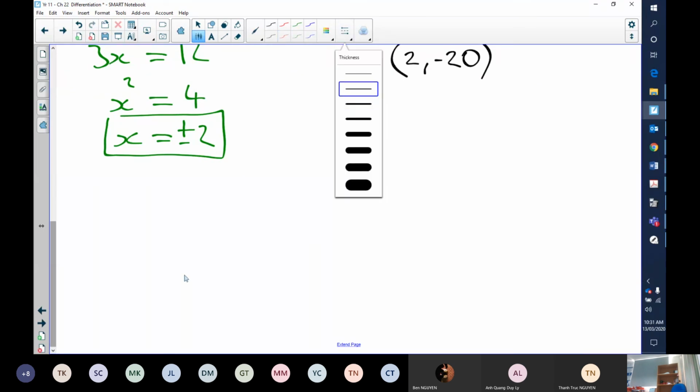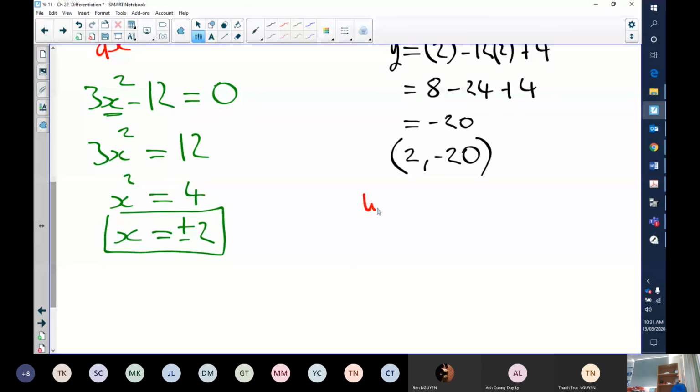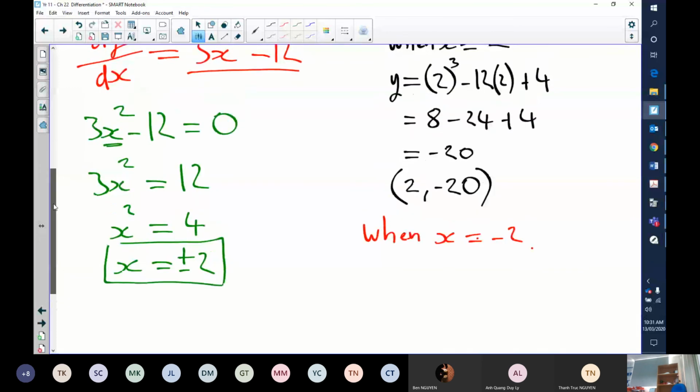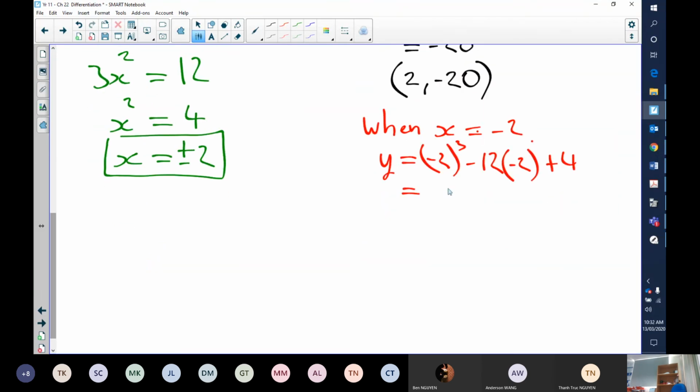We'll use a different color here to separate the two. Let's use red. So what about when x is equal to minus 2? We're going to do the same thing. We're going to substitute that into the equation. So what's y going to be equal to? y is going to be equal to minus 2 cubed minus 12 times minus 2 plus 4, which will be equal to minus 2 to the power of 3.